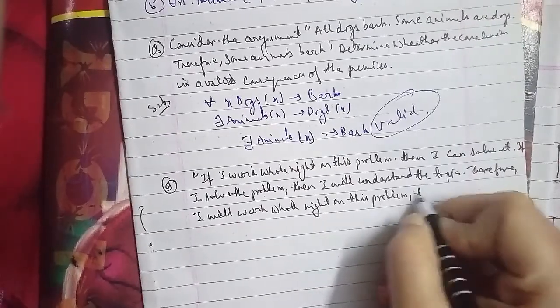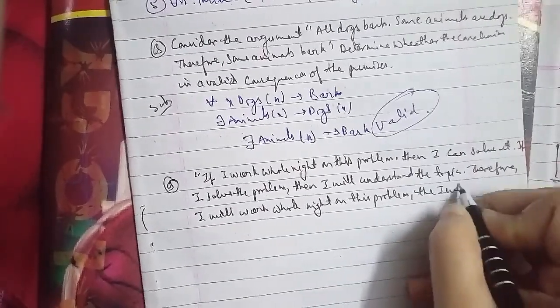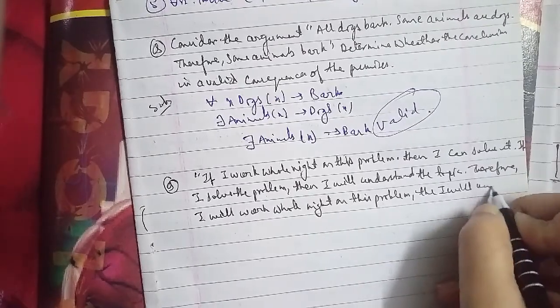When A is true and B is true, that requires C true. So C is true, and thus the argument is valid here.